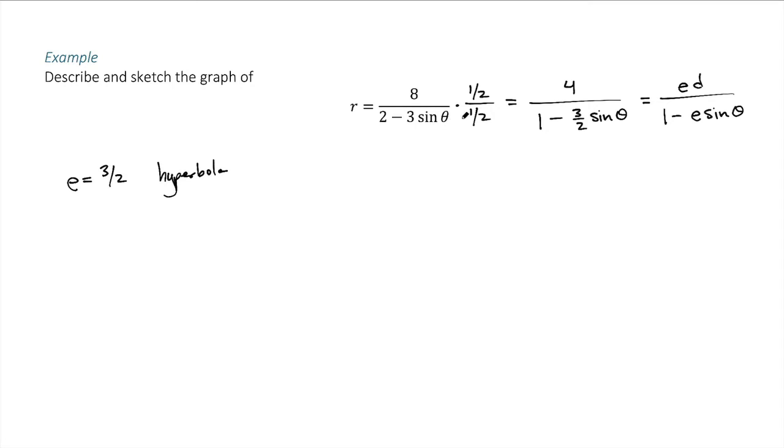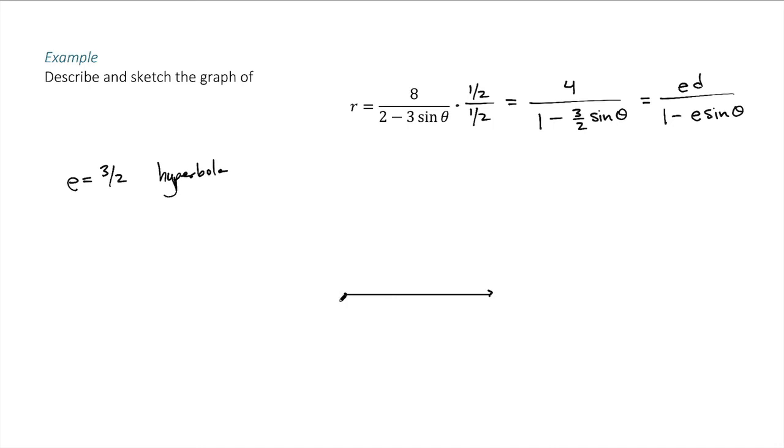All right, now, because we have a sine, we know that this will be a vertically oriented hyperbola, which means that the directrix will be a horizontal line. Now we can start to sketch. So I'm going to go ahead and do that here. I'm going to draw my pole and my polar axis.